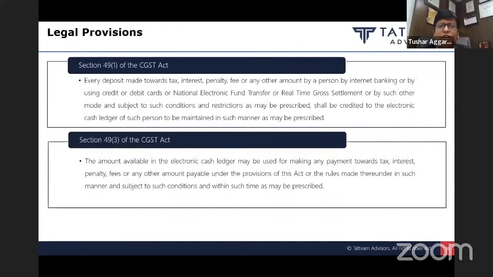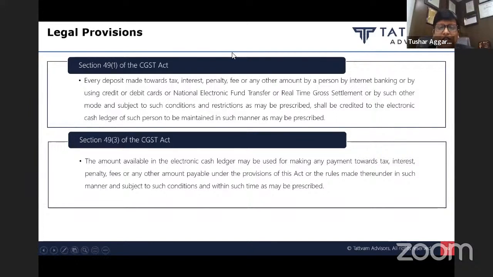Cash ledger is nothing but your own wallet, your own account. Depositing in the cash ledger does not mean that you have paid tax to the government. Only when you make a debit entry from the cash ledger is tax deemed to be paid to the government. And why do I say so? This is because of the way the law is drafted, the way section 49 is drafted.